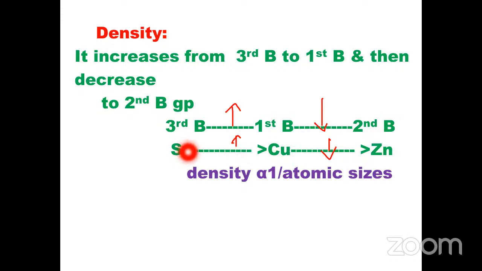From scandium to copper, in a period, the density increases, and from copper to zinc, it decreases. Here copper belongs to the first B group and zinc belongs to the second B group.